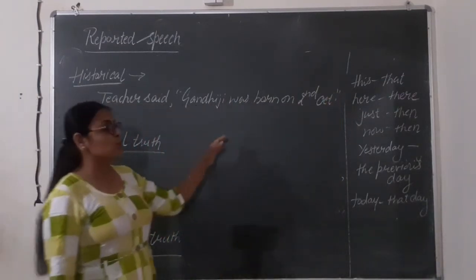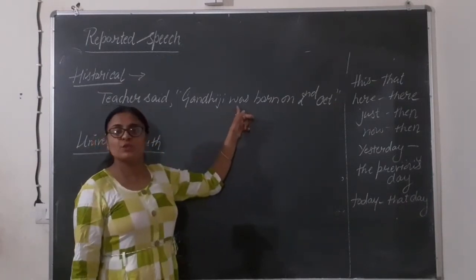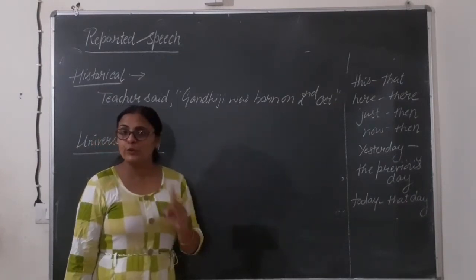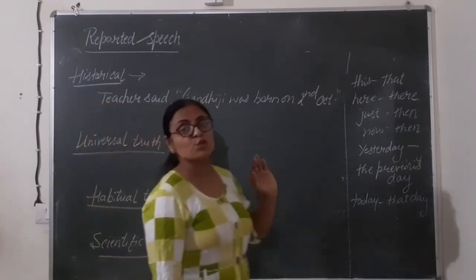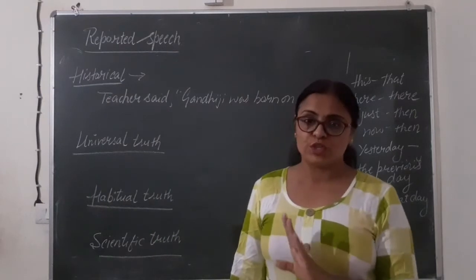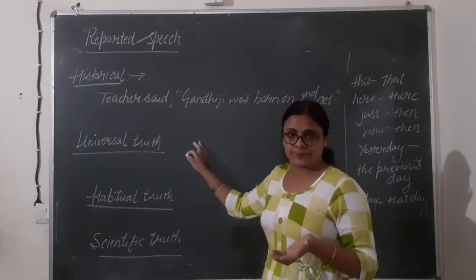Whenever you are changing was into had been, we also think that here also was will be changed into had been. But no, because it is our historical fact. So in the historical fact, we are not going to change the tense. That's why it is known as historical truth.